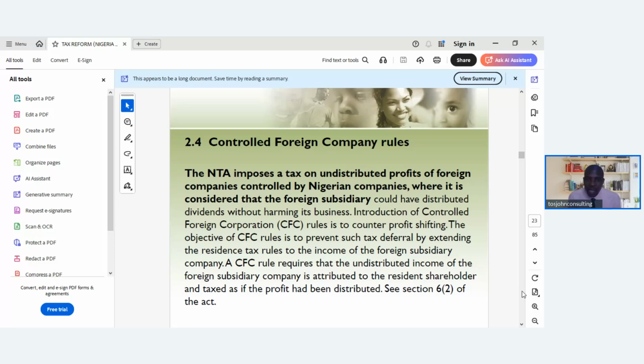The objective of the controlled foreign corporation, that's CFC, rules is to prevent such tax deferral by extending the residence tax rules to the income of the foreign subsidiary companies. CFC rules require that the undistributed income of the foreign subsidiary company is attributed to the resident shareholder and taxed as if the profit had been distributed. So you can see this in section 6 subsection 2 of the Nigerian Tax Act.